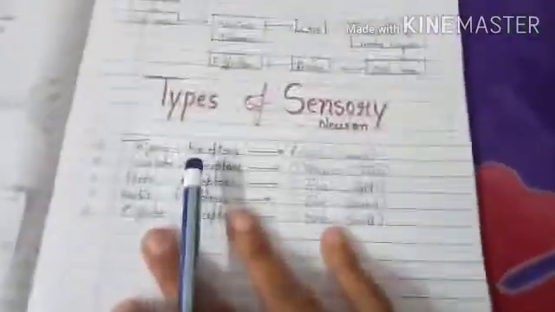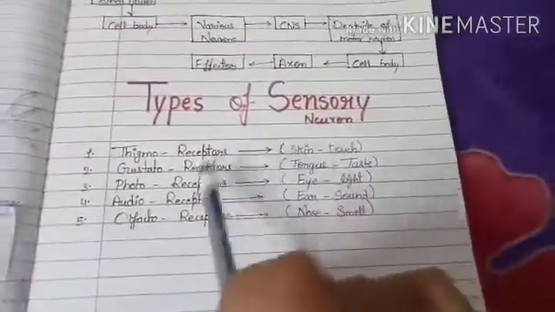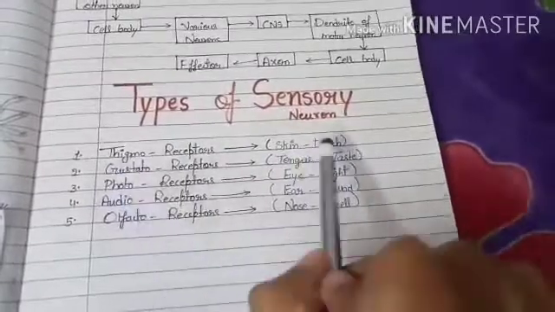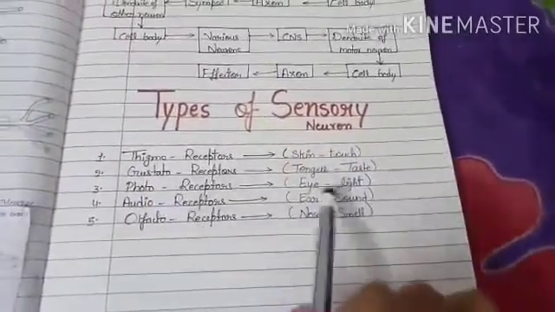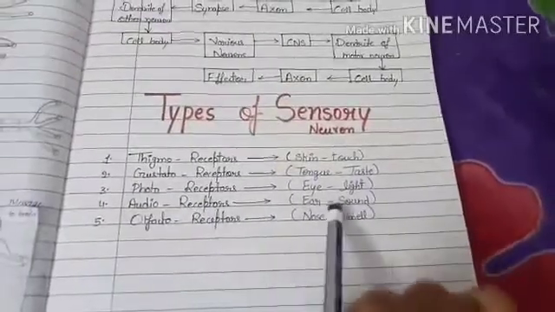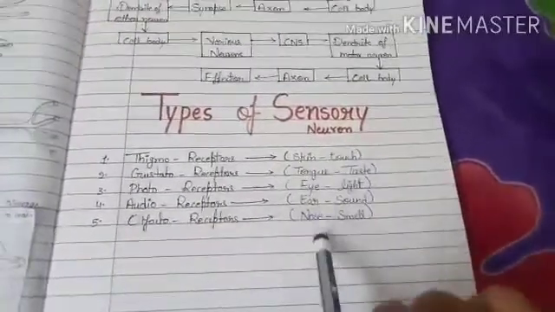And there are five types of sensory receptors based on our five sense organs: thigmoreceptor, skin, touch; gustatoreceptor, tongue, taste; photoreceptor, eye, light; audioreceptor, ear, sound; olfactoreceptor, nose, smell.